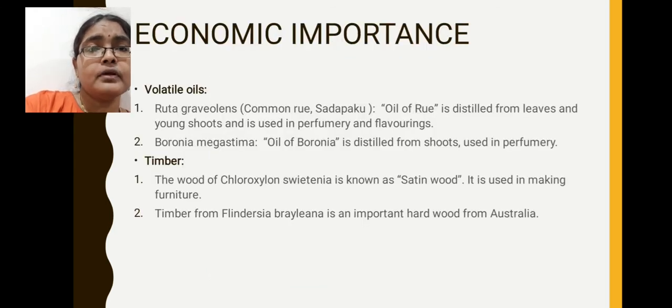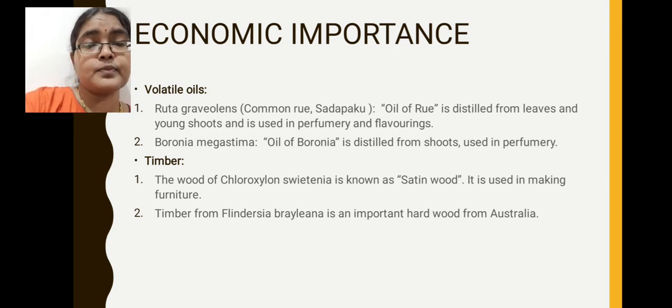Next, the second important feature of these Rutaceae family members is production of essential oils. Vitamin C rich fruits, that is citrus fruits, that is edible fruits production, is one of the important features of Rutaceae family. The second one is production of volatile oils or essential oils.